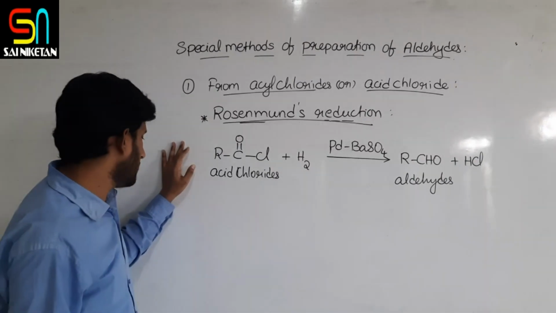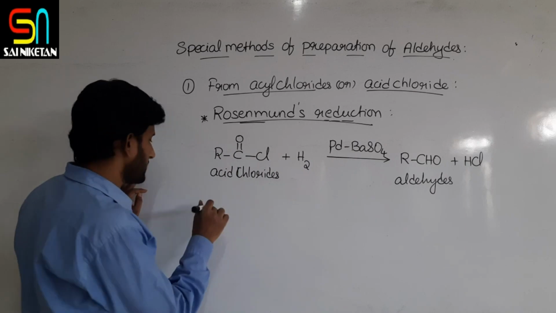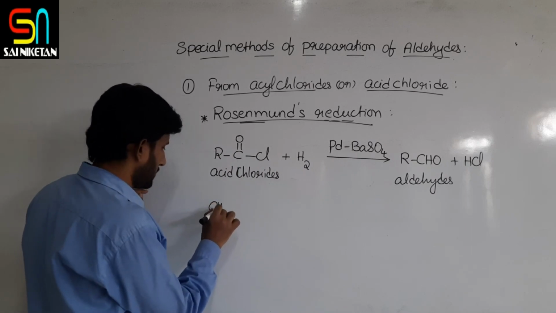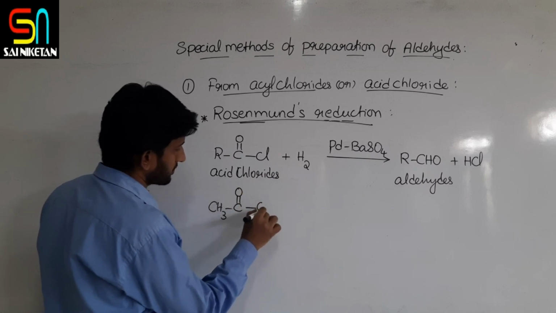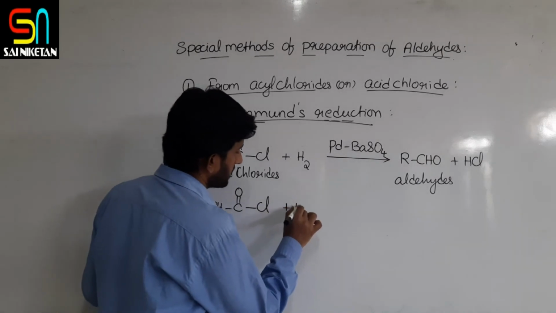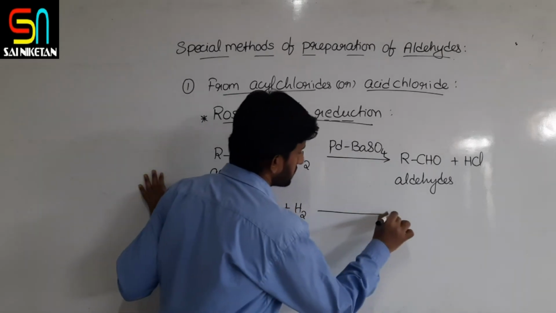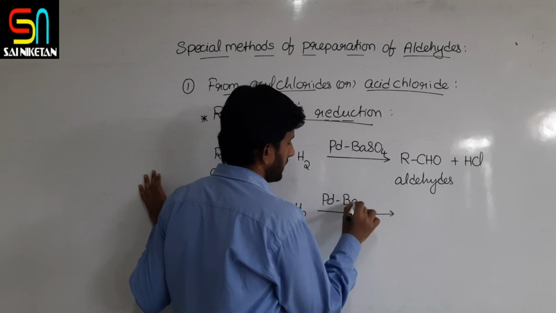It is a preparation method. Now I have written the general equation; let us see a few examples. Acetyl chloride plus H2 with palladium barium sulfate catalyst.